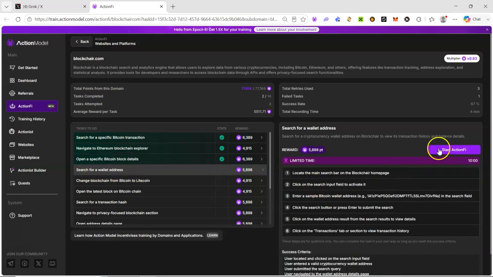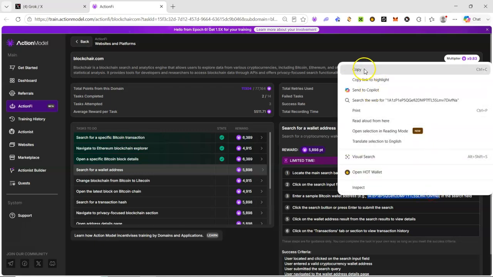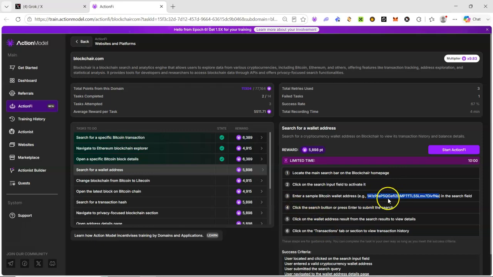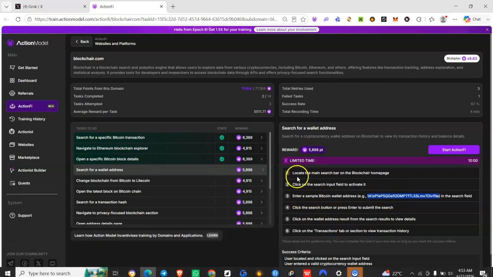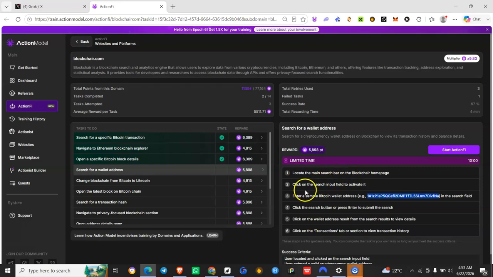Search for a wallet address. Locate the main search bar. Click on the search input. So now the third instruction here, we are to copy. You can use any external address, it's not necessary, but just to keep things on the same page, we just copy the one that was given here. So we have to locate the main search bar, click on the search input to activate it, enter a Bitcoin wallet address. So we have to start this task here, and once it has started, we can proceed from here.